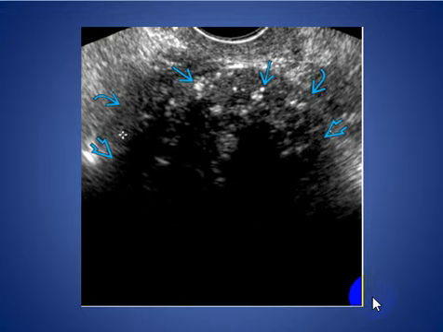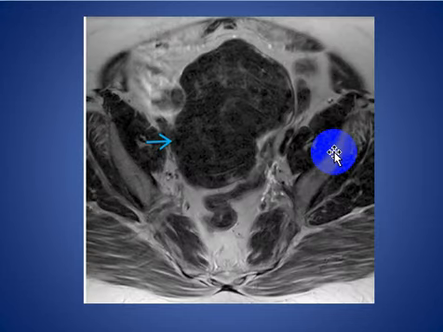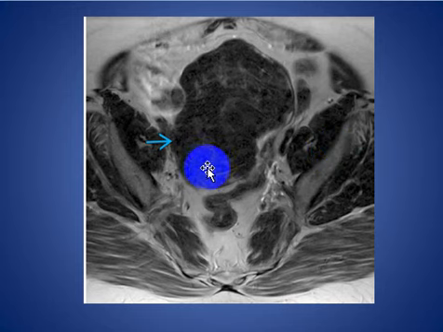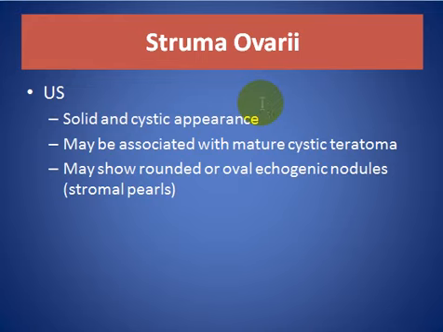Here, this transvaginal ultrasound shows a large solid mass with foci of increased echogenicity due to calcification and marked attenuation of the sound waves resulting in posterior shadowing. This is an axial T2 weighted image with a large pelvic mass, homogeneous low signal intensity. It is difficult to appreciate the calcification on the MRI images in this patient with the Brenner tumor.